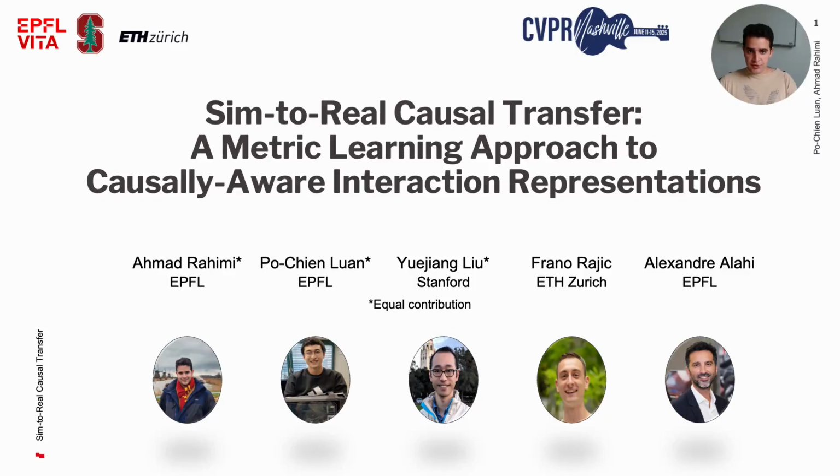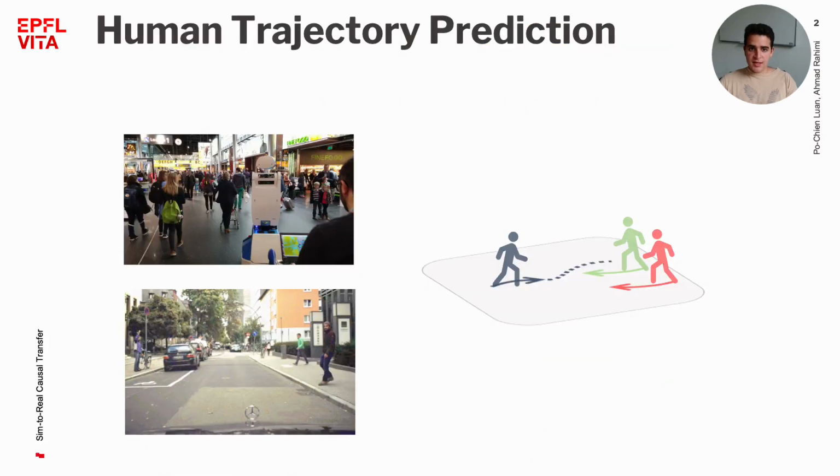Hello, and thank you for your interest in our work titled Sim-to-Real Causal Transfer, a metric learning approach to causally-aware interaction representations. Understanding and predicting human trajectories is a critical challenge in robotics and autonomous systems. While current models can predict paths very accurately, they often lack a deep understanding of the underlying causal relationships driving agents and behaviors. This becomes especially important in multi-agent settings where interactions are complex.